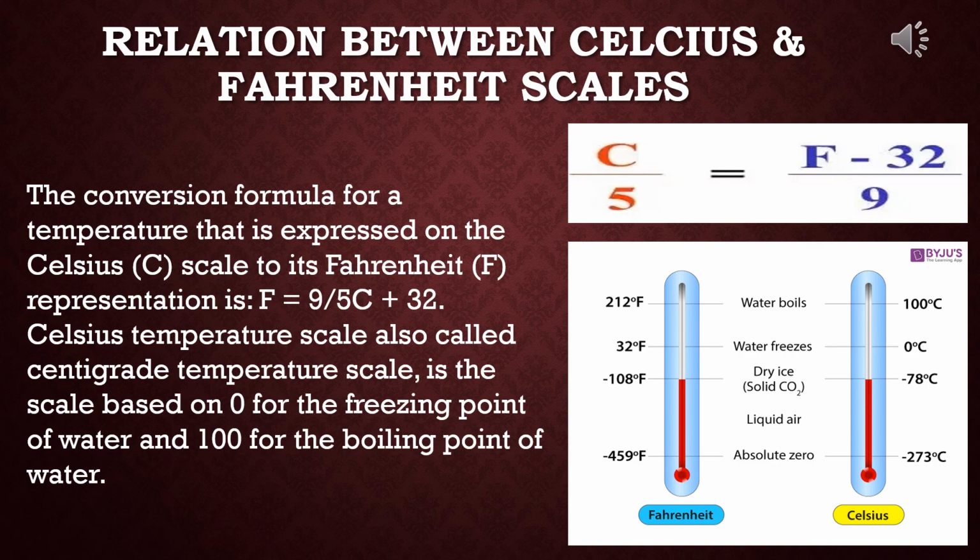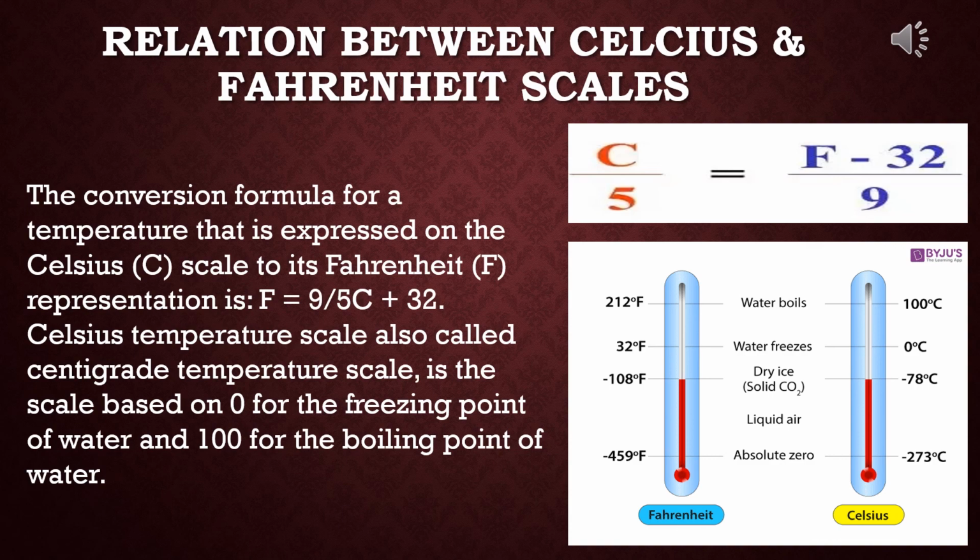So if reading of a temperature in Celsius and Fahrenheit scale be C and F respectively, then the relation between them is given C by 100. That means C by fundamental interval is equal to F minus 32. Why? Because its melting point, or lower fixed point, is 32. That's why F minus 32. And in case of C, actually it is coming C minus 0. But C minus 0 is equal to C. That's why they have written C directly.